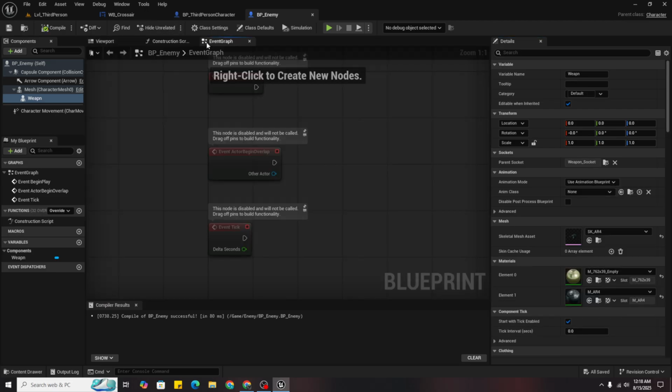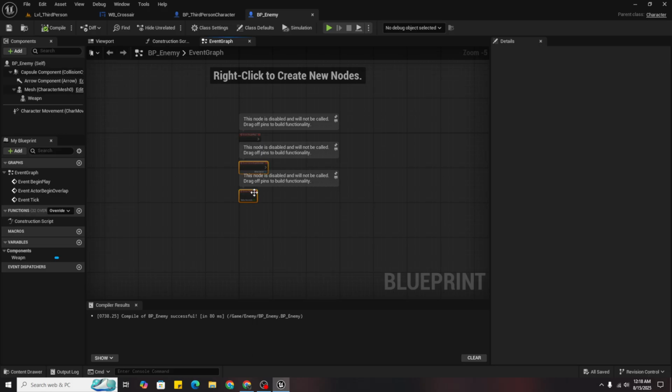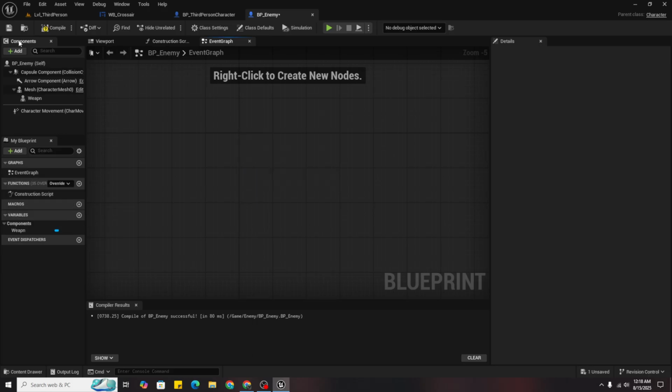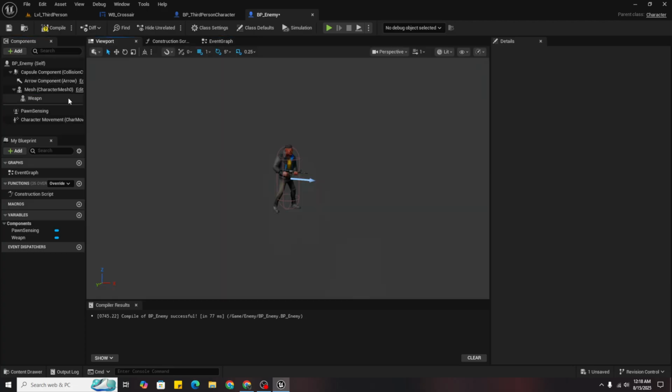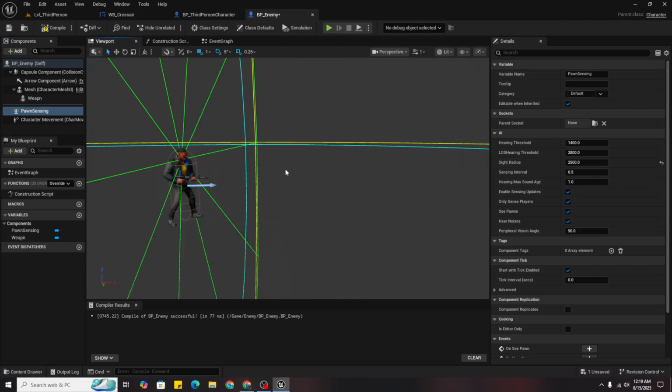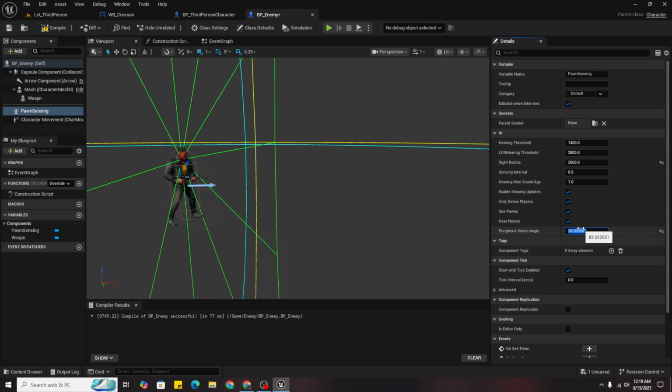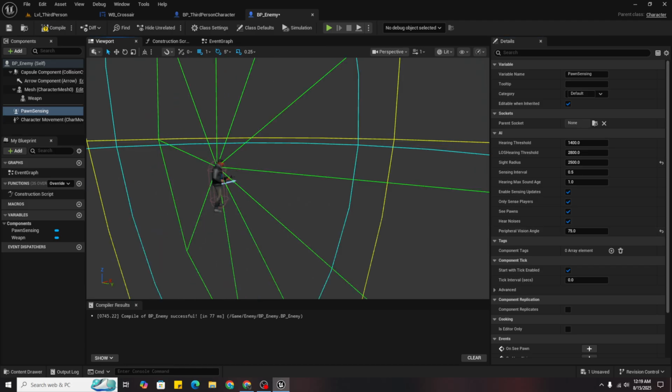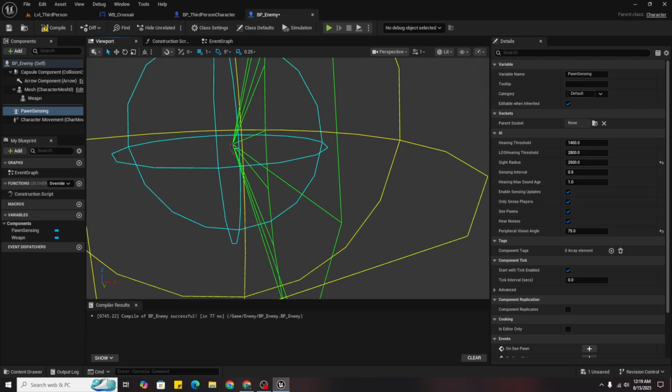Now if we come inside, it should follow us. For that, in components, click add and add pawn sensing. Go to the viewport and pawn sensing. Now sight radius you can keep as 2500 and peripheral vision angle as 75. So it's a lot better.